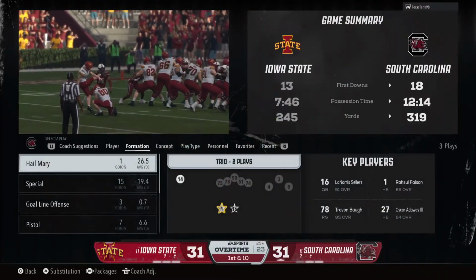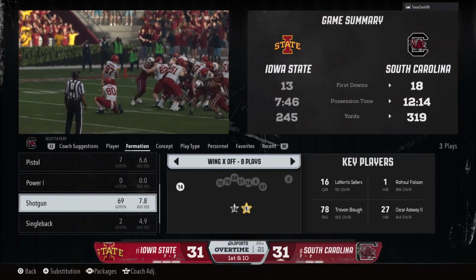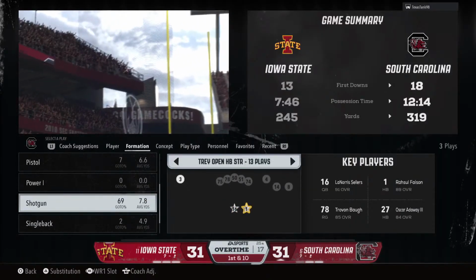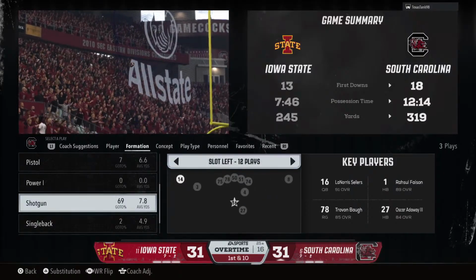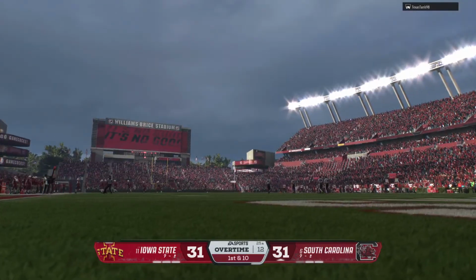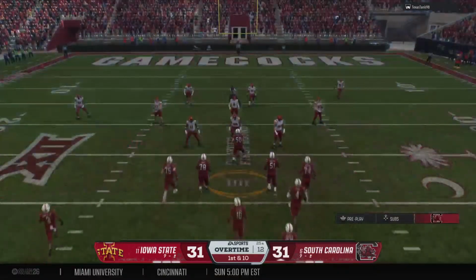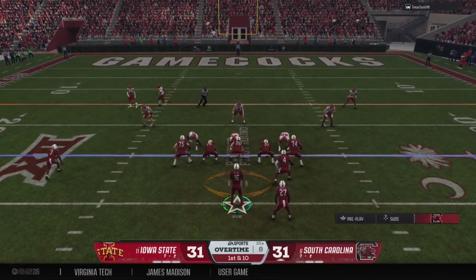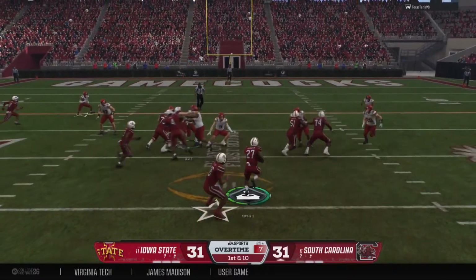Uh-oh, a possible disaster right here. An empty possession. There's no worse time to have an empty possession than the first drive in overtime. Now you got to hope to keep the opposition from putting any points up on the board to stay alive in this one. So here we go. This defense needing to come up with something special here. Make a play to keep hope alive in this game.